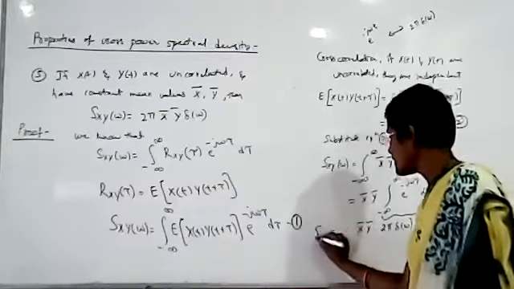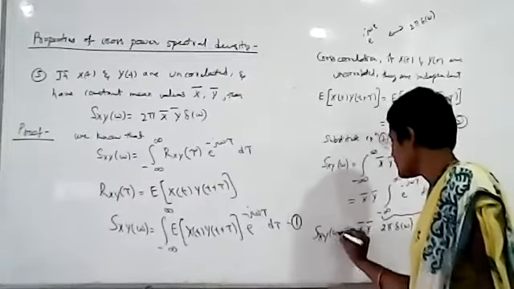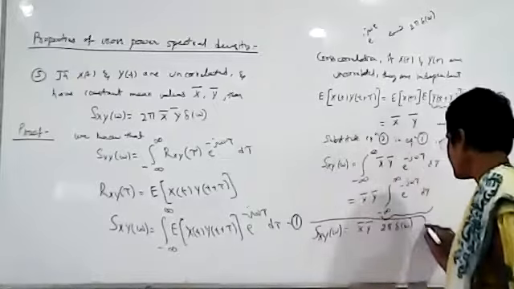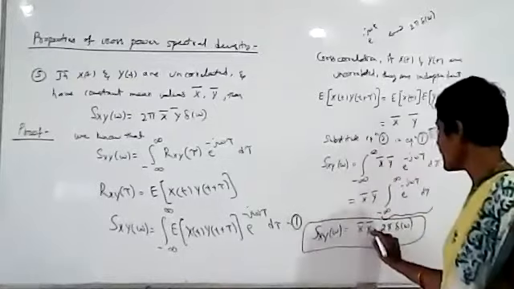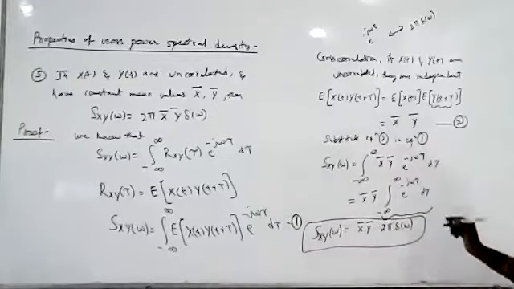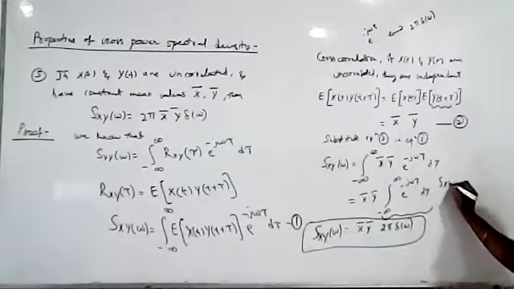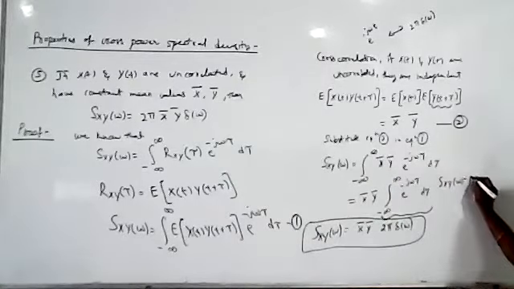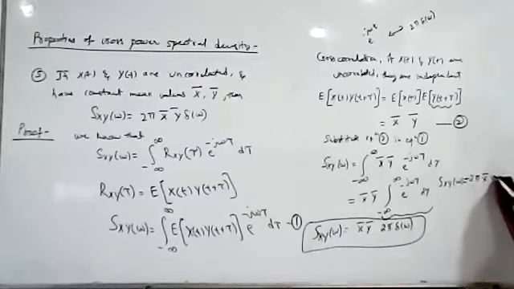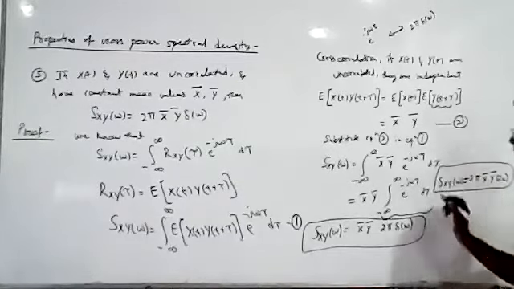So S_xy of omega is equal to 2 pi x bar y bar del of omega. So this is our fifth property.